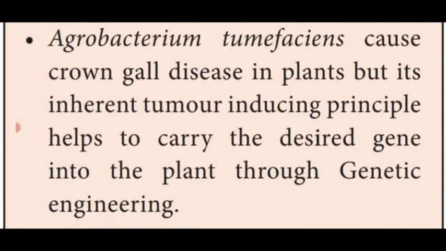Next one, Agrobacterium tumefaciens. This is a bacterium located in the soil which causes crown gall disease in plants. That means it is otherwise named tumor disease. Like cancer affects human beings and animals, a cancer-like disease is also caused in plants by a bacterium named Agrobacterium tumefaciens.